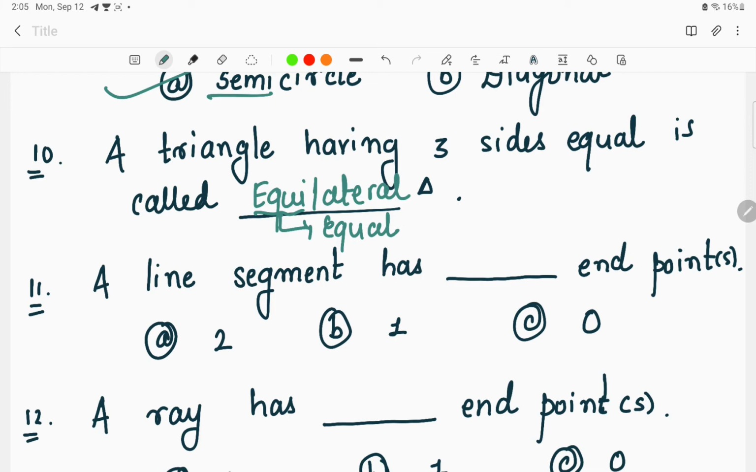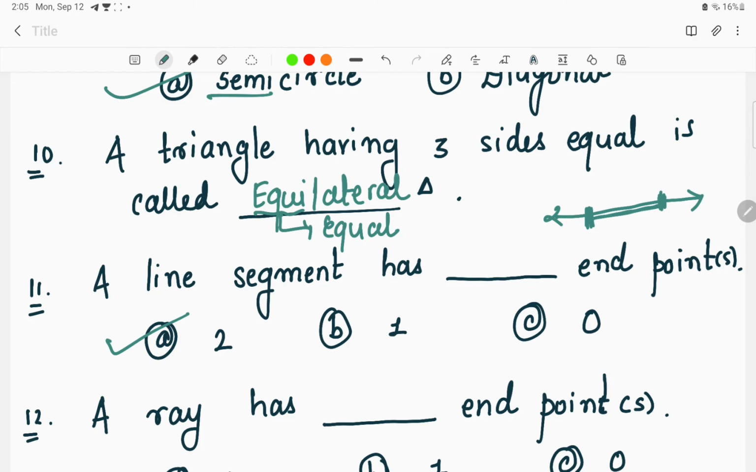Next question is, a line segment has how many end points? Now a line segment is having how many endpoints? As I told you, a line segment is a portion or a part of a line. A certain amount of length is considered in the line segment. So basically how many endpoints will it have? It will have 2 end points.